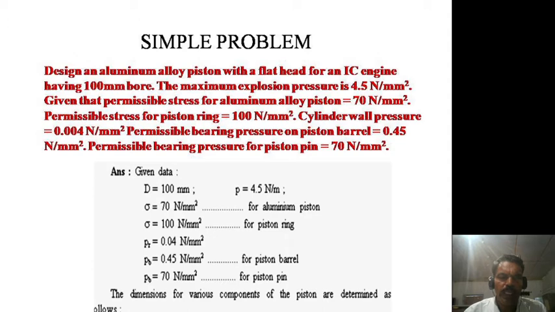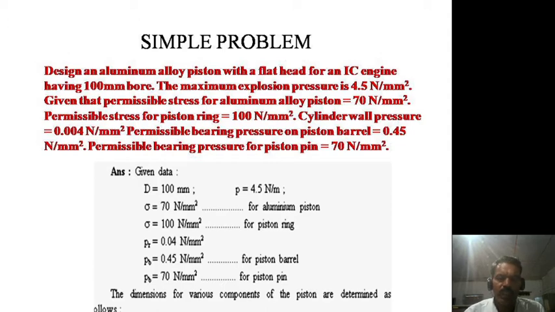You have to read the question fully and carefully before taking the data. After that only can you take the sigma values, because otherwise both will cause confusion. Suppose you fail in taking the data correctly, definitely the whole problem will be wrong. Then PR is equal to 0.04 Newton per mm square, and PB is equal to 0.45 Newton per mm square for the piston barrel, and for the piston pin there is a separate value, that is 70 Newton per mm square.